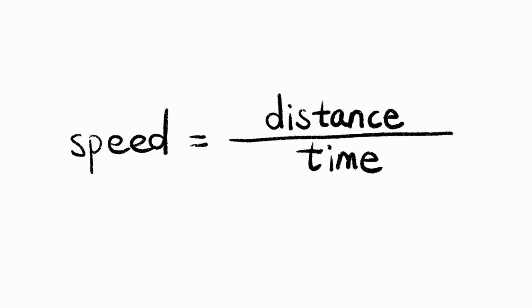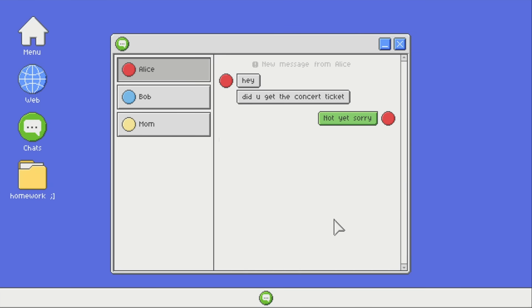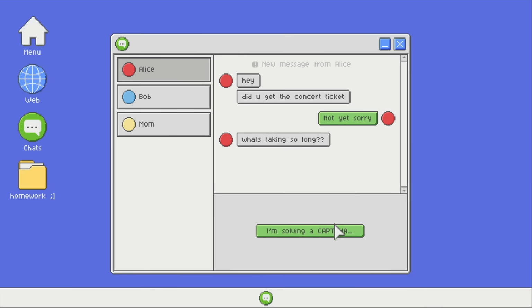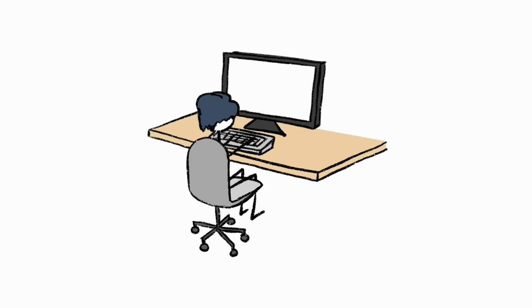This is so stupid. If Alice's reply is instantaneous, that makes time 0. And any 8th grader would be able to tell you that you cannot divide by 0. And if we think about this intuitively, if time is 0, that means Alice's message is basically teleporting. So to prevent her from being banned by the server, I had to program a short delay between each message. The message app feels a lot more realistic with the added delay now, but the chat bubbles popping into existence still look pretty weird. So I began working on some animation to smooth things out.